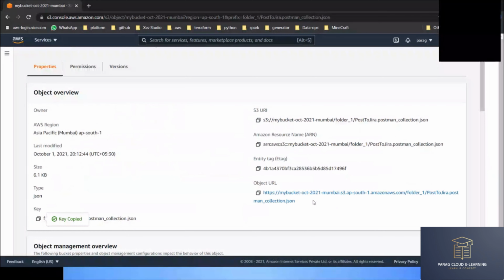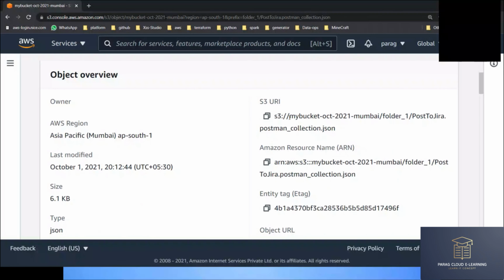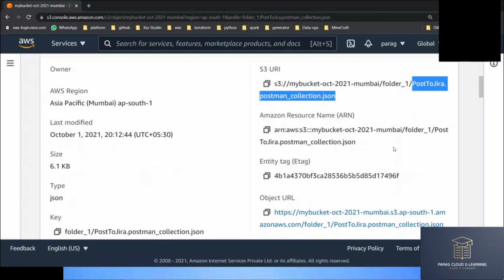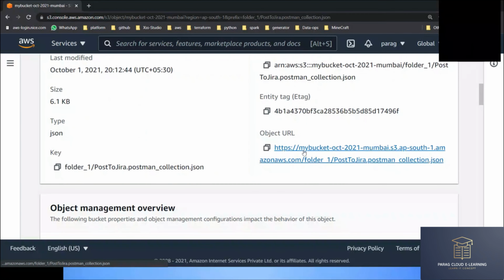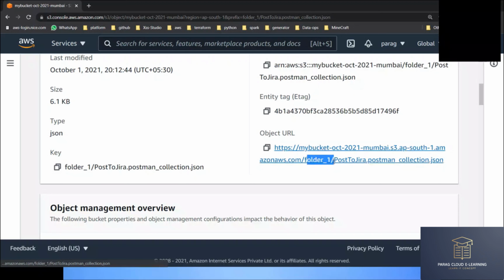I will show you in the console as well, so you can see it's the same thing: S3 bucket name, folder name, and the file name. In the object URL, the bucket name, s3.ap-south-1.amazonaws.com, folder name plus file name.